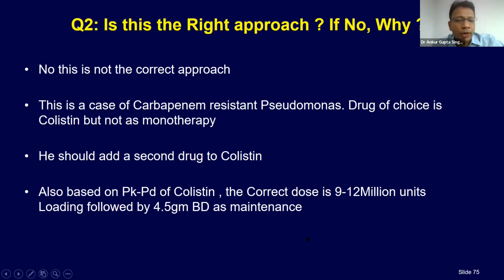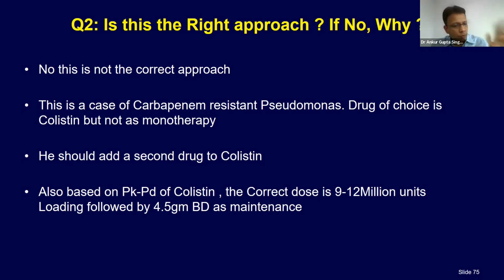Okay. First of all, we now very clearly know there is something known as heteroresistance in colistin. What is heteroresistance? The first few days, the pathogen is sensitive, but after a few days, the same pathogen becomes resistant to colistin. That's heteroresistance. It's very common. To prevent heteroresistance, we have to give a combination. So first thing, as you rightly said, the correct dose of colistin should be 9 to 12 million units loading. Even if the patient is renally compromised, give the loading dose at least. The maintenance dose can then be adjusted as per the renal parameters.